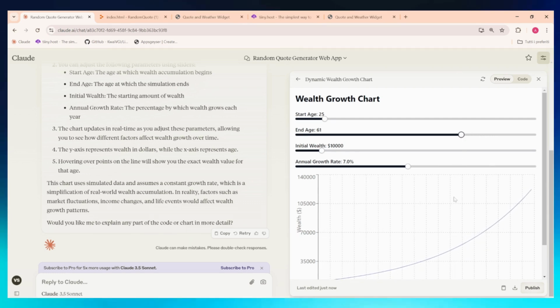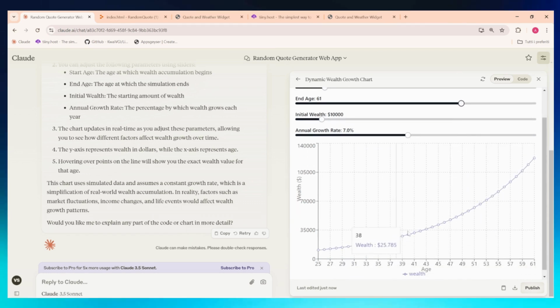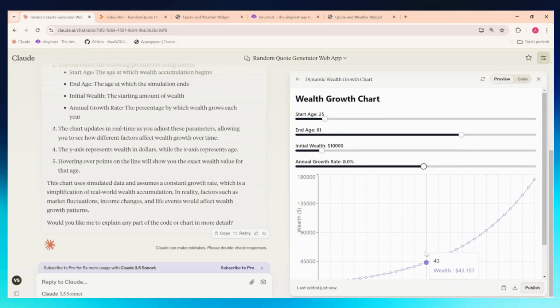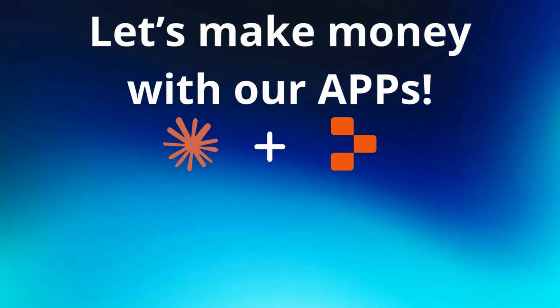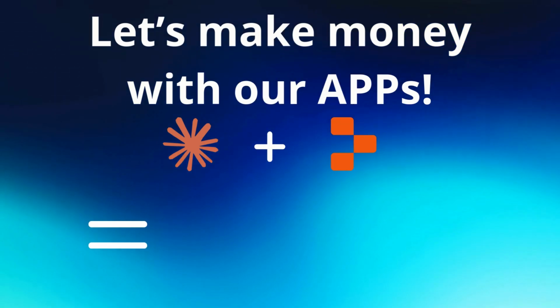This is a great way to visualize trends over time and can be easily adapted to different types of data. You can also customize the data points, graph appearance, and even the frequency of updates by tweaking the code. And that's it. In just a few steps, we have built powerful interactive web apps using Claude 3.5 Sonnet and artifacts.